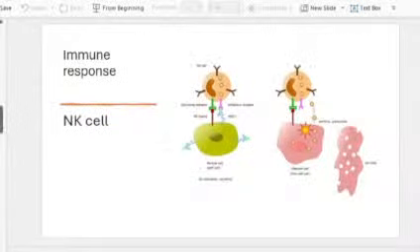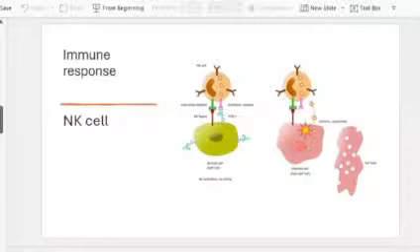Types 1, 2, and 3 involve different antibodies. Type 1 involves IgE antibody, types 2 and 3 involve IgG antibody, and type 4 involves the T lymphocyte. It's called delayed hypersensitivity. So which cells are involved in type 4 hypersensitivity? Again, important: it is the T cells and macrophages. The Mantoux test is an example of type 4 hypersensitivity, and contact dermatitis is another example. So it is cell mediated.